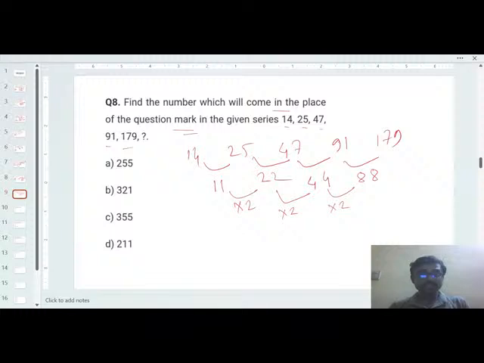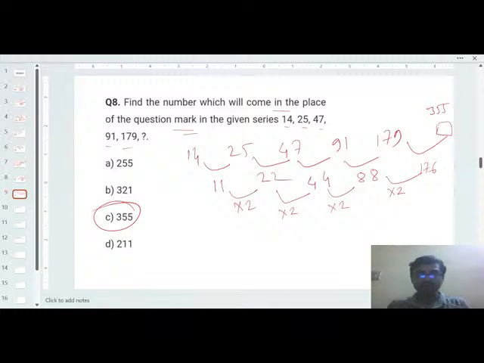So the next gap will be 88 into 2, that means 176. So the next number will be 179 plus 176. How much? That will be 355. So the third option will be the correct option, 355.